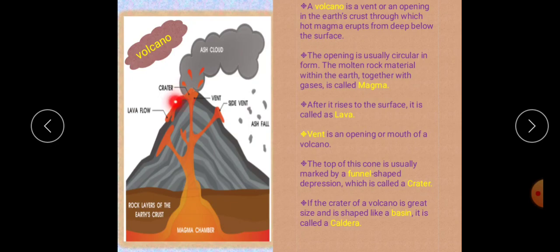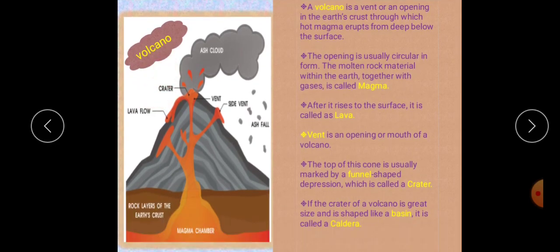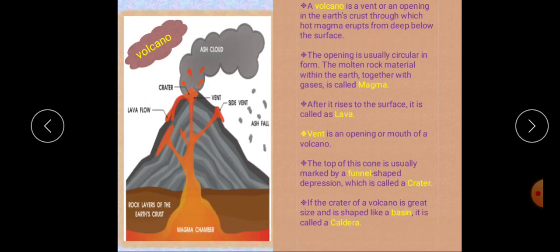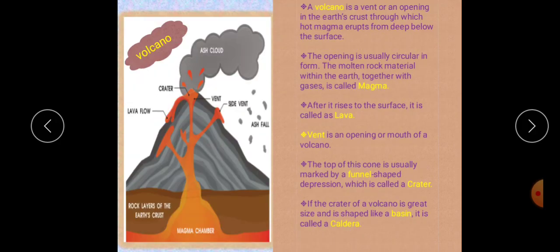Conical, you see, the magma is always coming out like this, this side and this side, so that shape will become a cone shape, that cone shape, a conical hill or a mountain. Vent is an opening or mouth. Already I said vent. What is vent? Vent is an opening or mouth of a volcano.